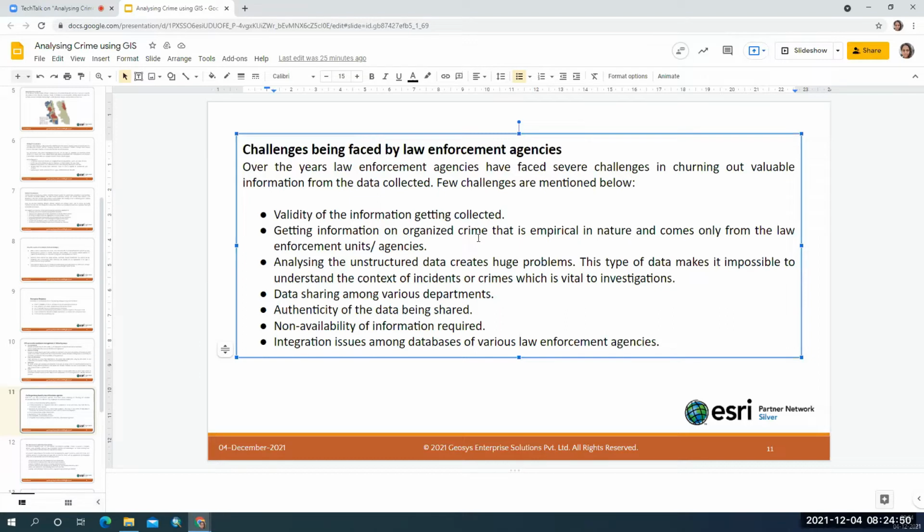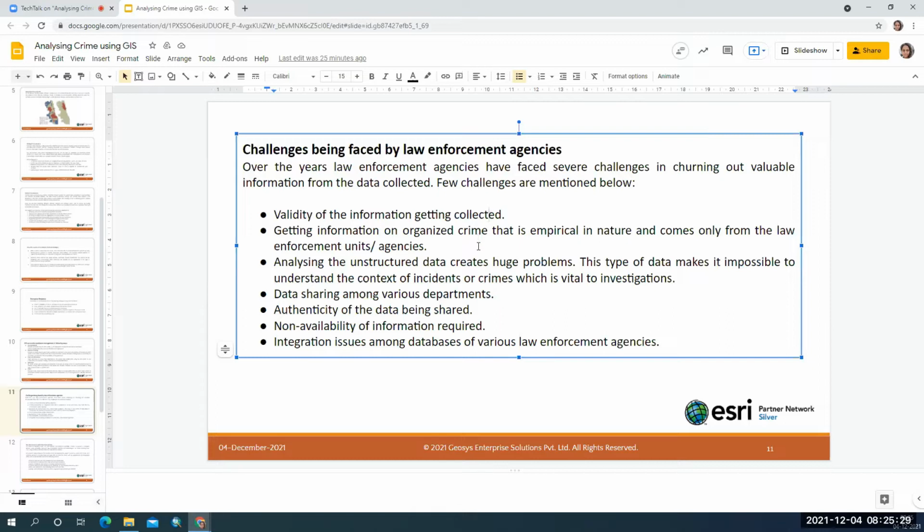data, organizing the data, structuring the data. This is not just with GIS, but in fact with any software; we have this kind of problem, which has to be addressed initially, or else your entire analysis will go wrong, and your investigations and the decisions of the decision makers depend on it. That is the reason it is always recommended that you keep your data organized, structured, and formatted, so that it can be used as and when it is needed by any kind of enforcement agency.